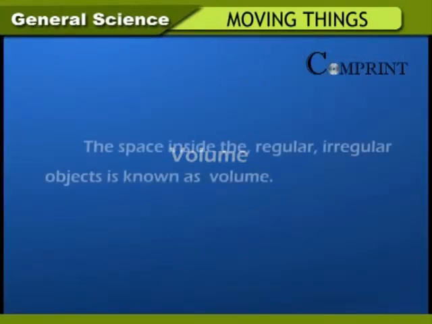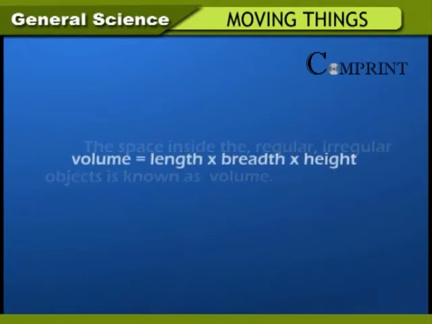Volume. The space inside the regular, irregular objects is known as volume. Volume is equal to length into breadth into height.